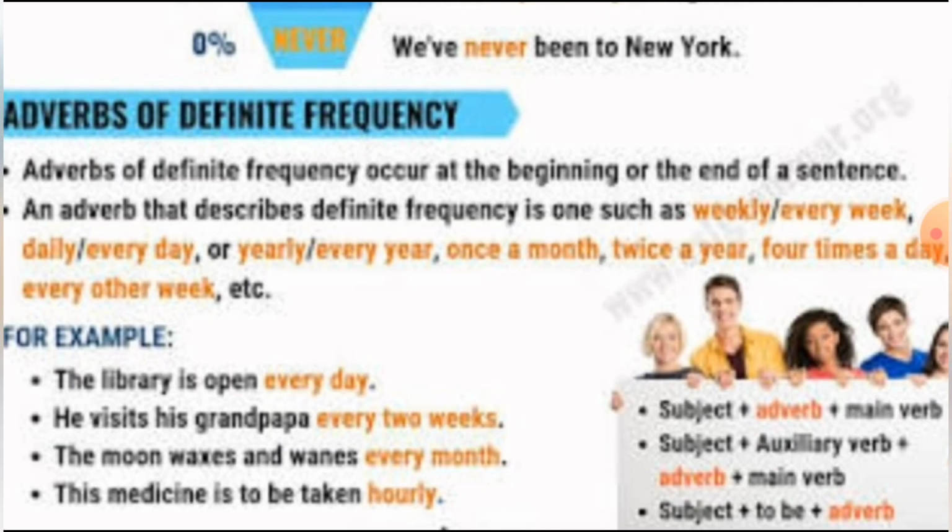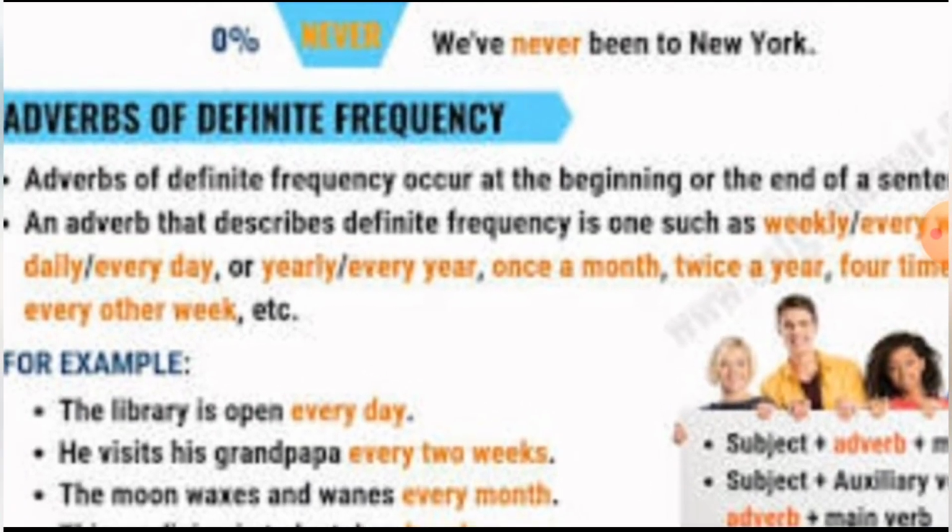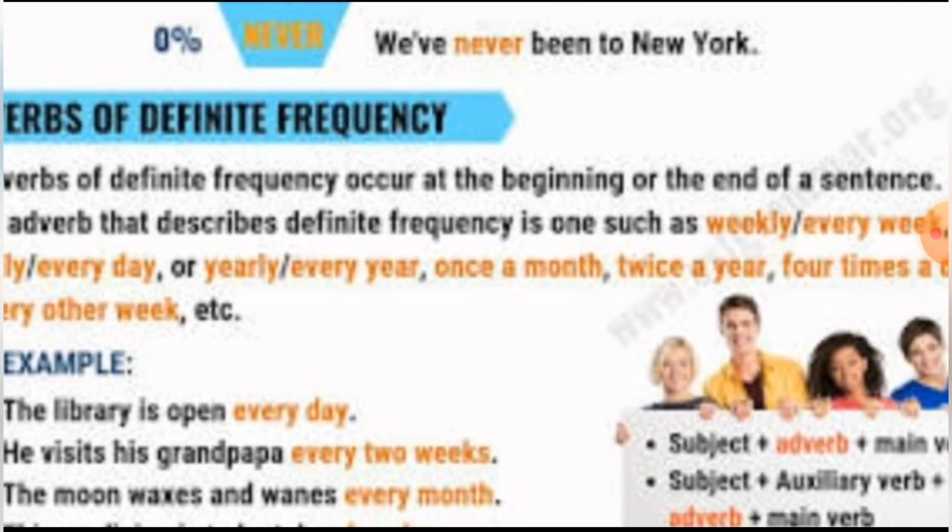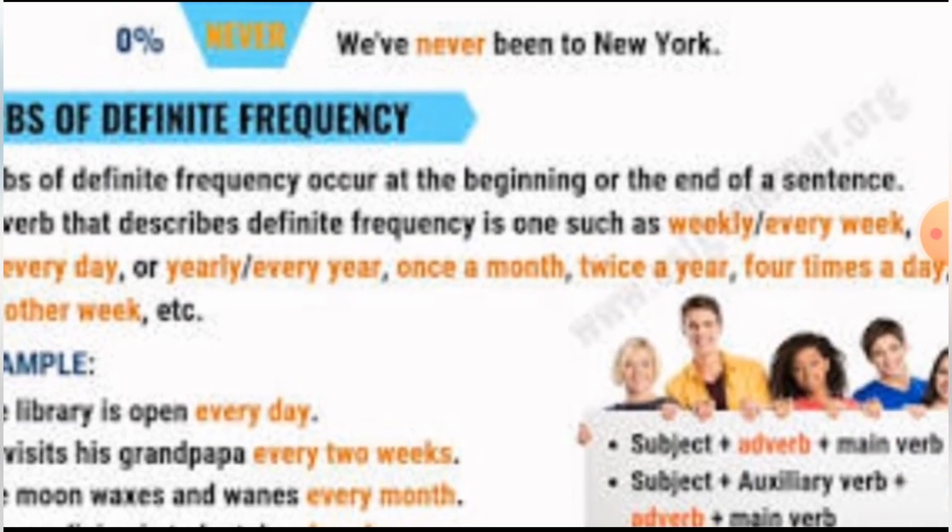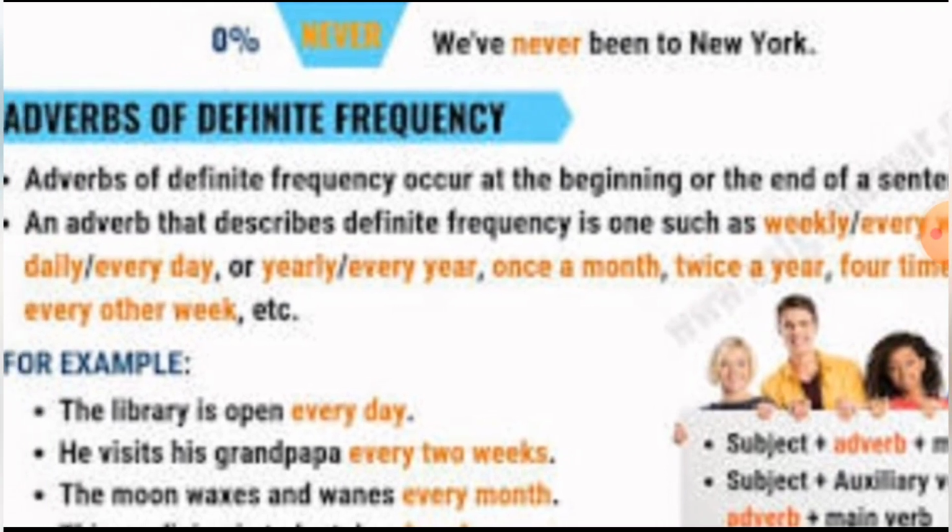Again we will see it more clearly, students. See, the adverb of definite frequency occurs at the beginning or the end of a sentence. So the adverb of definite frequency occurs in the beginning or end of the sentence.